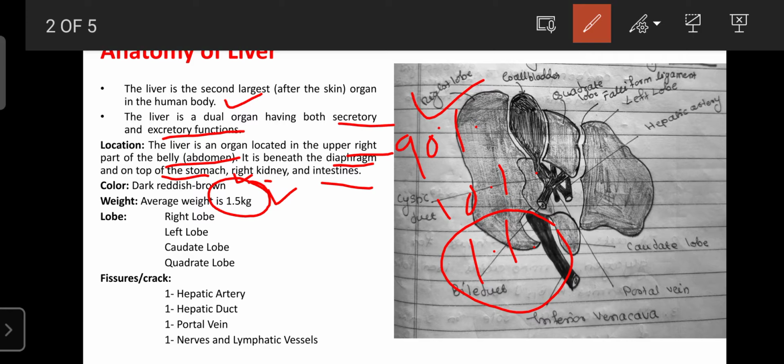But still that person has hope, because if 90% of the liver has failed, it means the liver can still regenerate.